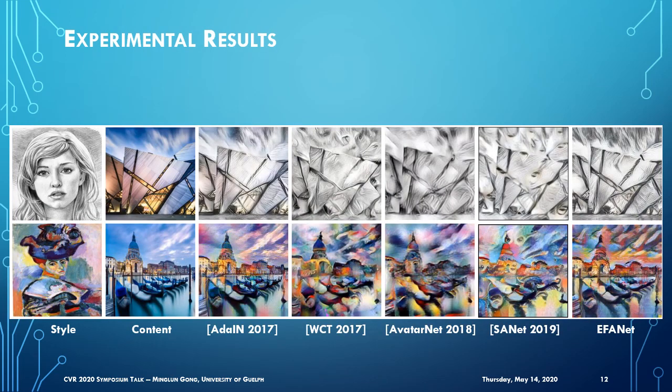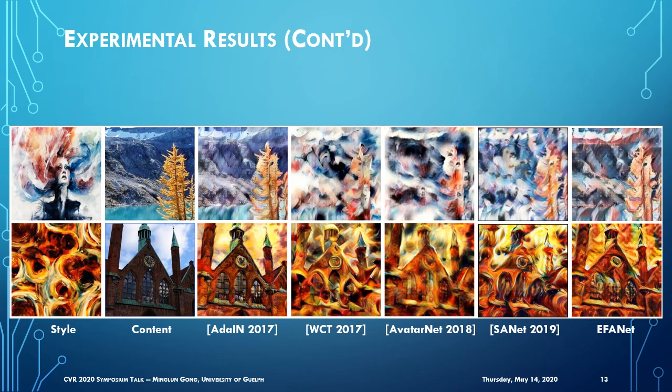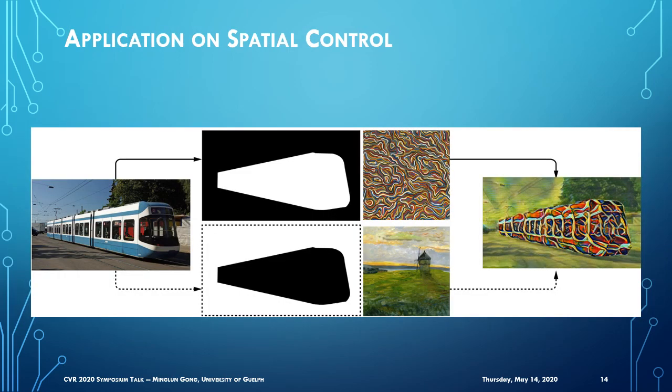Now let's see the experimental results and comparison with existing approaches. Thanks to the alignment of style features, our results provide richer colors, maintain better texture consistency with the style image, and better preserve structures in the content image. Here are two more sets of experimental results. Based on additional masks, we can synthesize different styles for different regions of the content image.